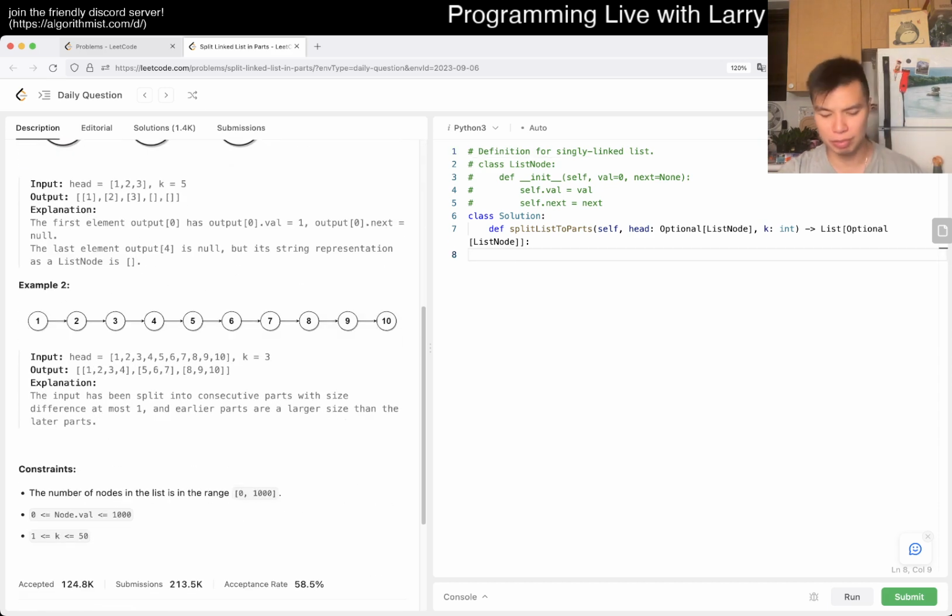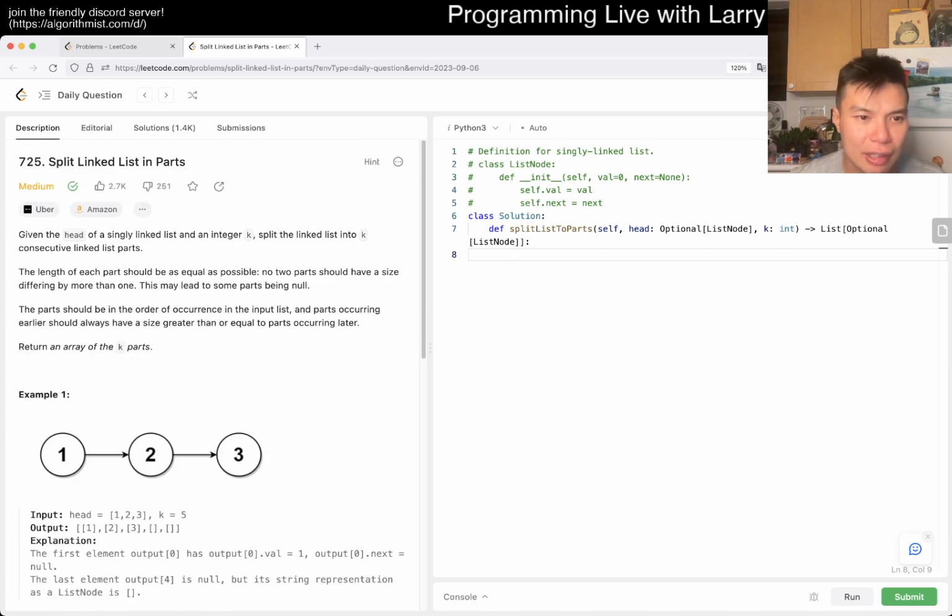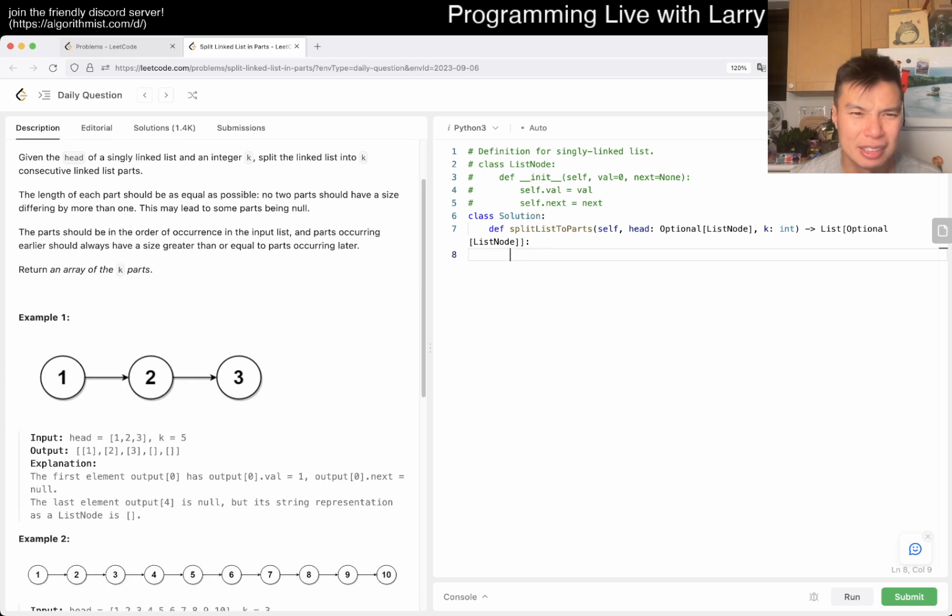Yeah, so I think we can just do it that way, because in that case you're doing two passes, right? One first to calculate the length, and then the second one, after you've done all the math, to put it in the right place. And of course that's going to be O of n because you're just doing two passes, and k doesn't even matter. I mean, it's k plus n, so technically if k is really large, then maybe, I don't know. But yeah, so how are we returning it? Is it an array of the k parts? So I guess like the head.